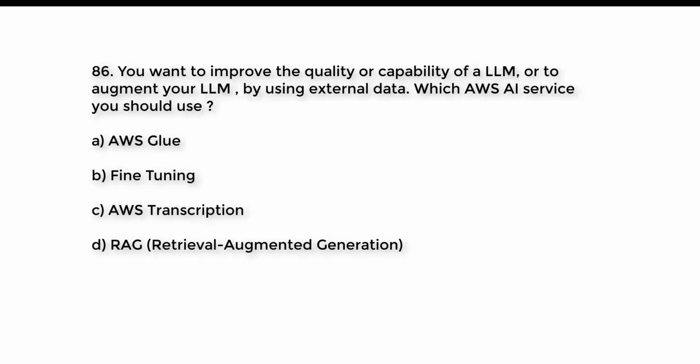Question number 86. You want to improve the quality or capability of a LLM, or to augment your LLM, by using external data. Which AWS AI service you should use? A. AWS Glue. B. Fine-tuning. C. AWS Transcription. D. RAG, Retrieval Augmented Generation. Try to guess the right answer. And the right answer is option D. RAG, Retrieval Augmented Generation.